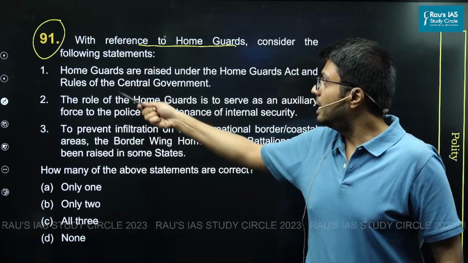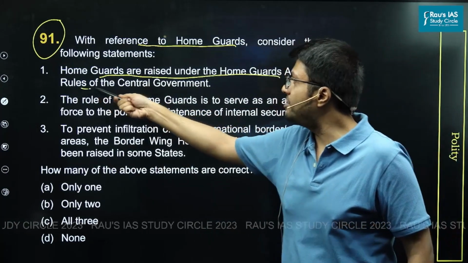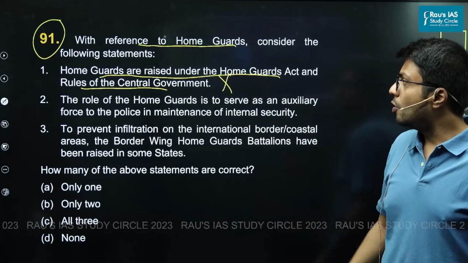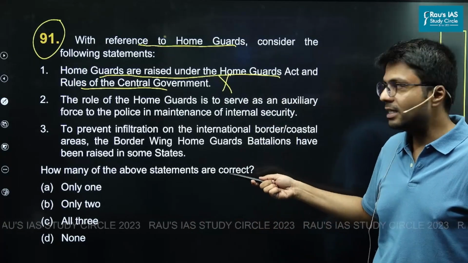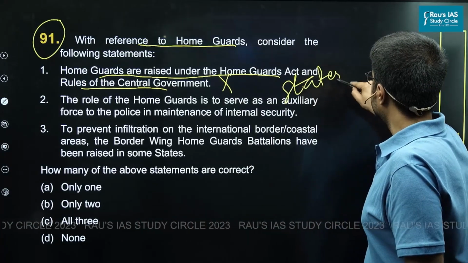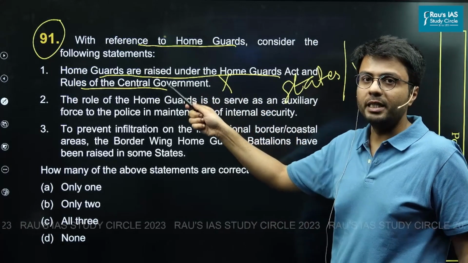Statement 1: Home guards are raised under the Home Guards Act and rules of the central government. Now, this statement is incorrect because home guards are raised under the Home Guards Act and rules by state and union territory governments and not the central government.